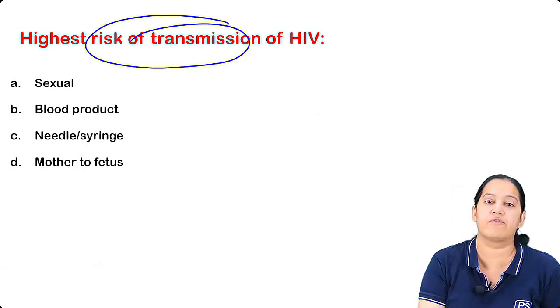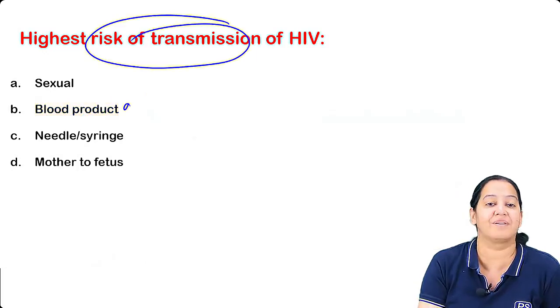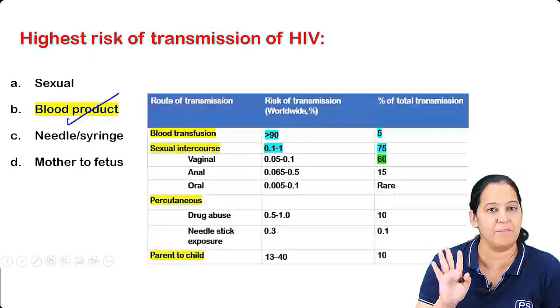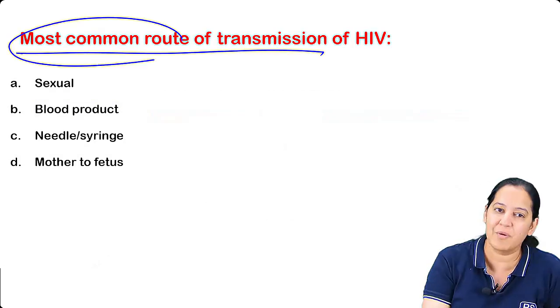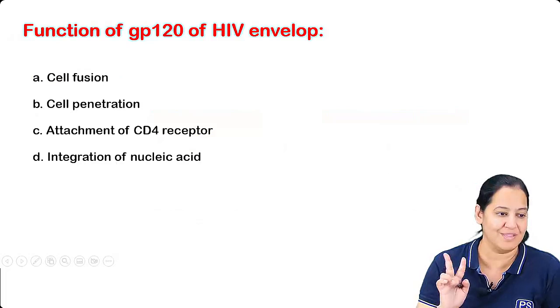I'm asking risk of transmission. Maximum risk of transmission is blood. I know 95%, 90 to 95%, although it's rare, only 5%. But maximum risk of transmission... Read the next question: most common route. In that case, your answer will become sexual. So I hope you understood the difference between the two.